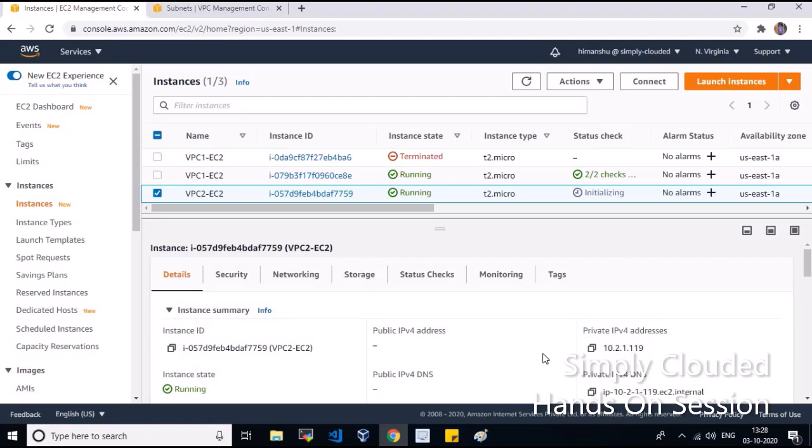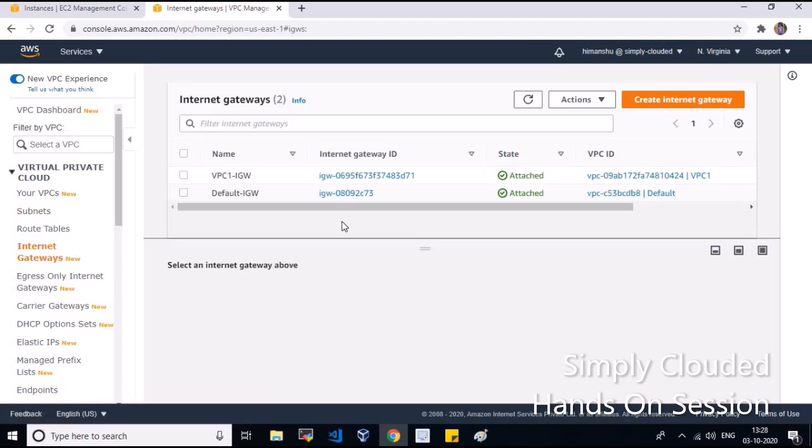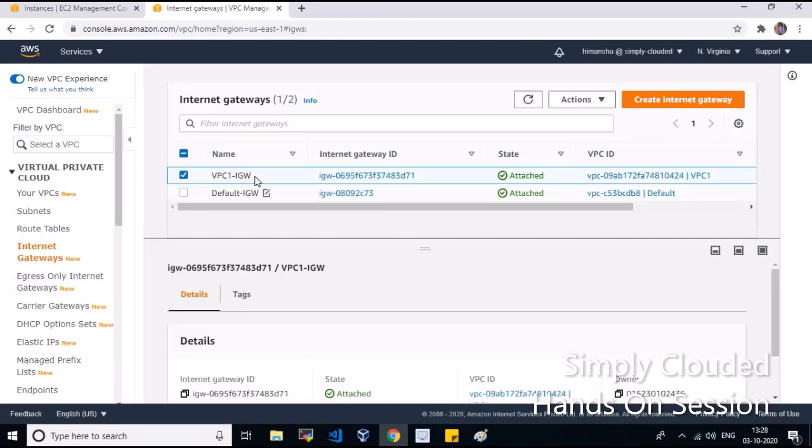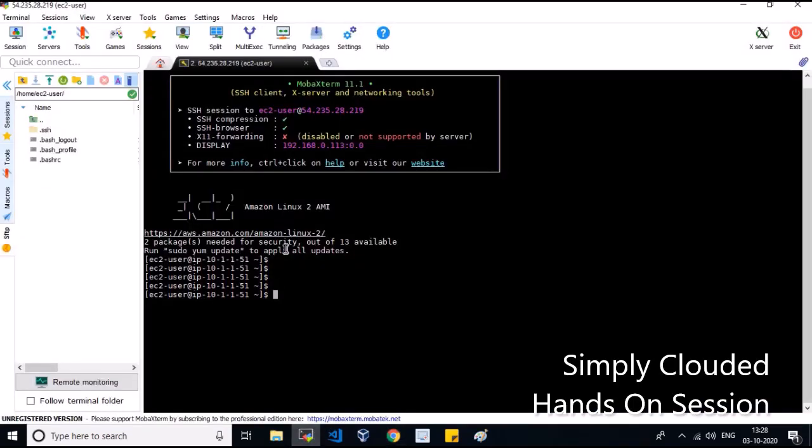I have not attached any internet gateway to VPC2, because VPC1 already has an internet gateway attached. I created one internet gateway and attached it to VPC1 so that this particular VPC1 EC2 instance has connectivity to the outside, so that I can SSH into it. So I have already taken the SSH connection to this VPC1 EC2 instance.